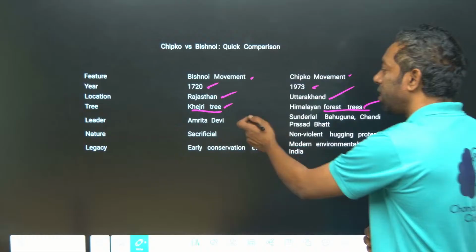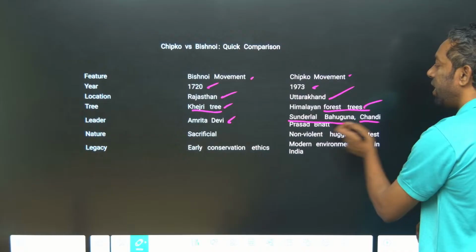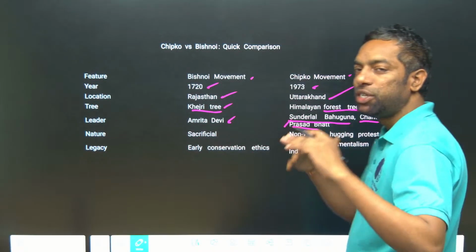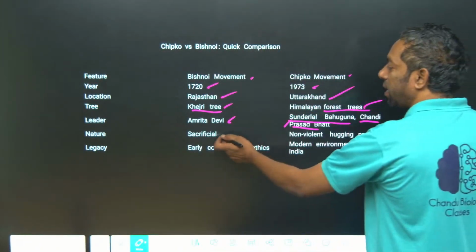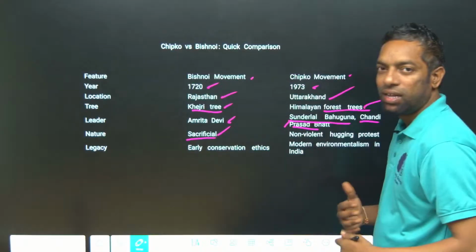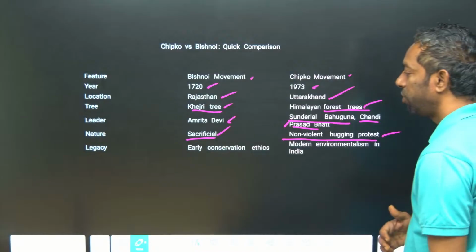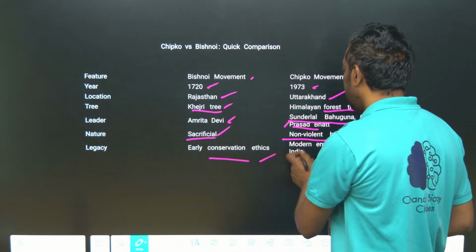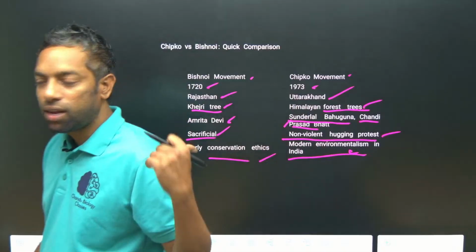Who led them? The Bishnoi movement was led by Amrita Devi, and the Chipko movement by Sundarlal Bahuguna and Chandi Prasad. These are the key leaders. In the Bishnoi movement, 360 people sacrificed their lives. The Chipko movement was a non-violent hugging protest. Key words: early conservation ethics for the Bishnoi, and modern environmentalism of India for Chipko. You have to take a quick look at this.